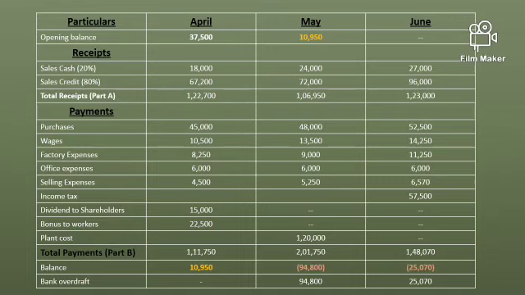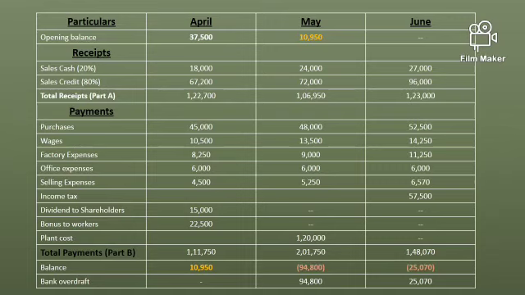So to avoid this out of cash situation in the months of May and June, by preparing this cash budget in February month itself, the company can come to know that they will be in shortage of cash in May and June, so they can make preparation well in advance in February, so that there cannot be any shortage position.